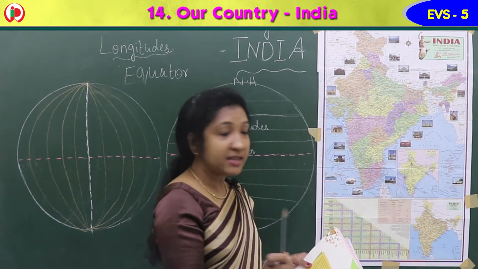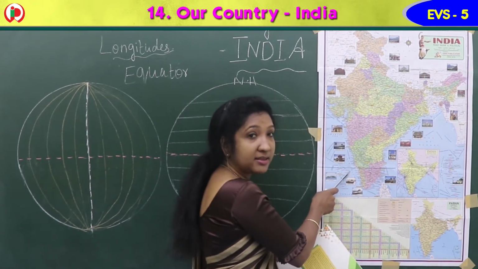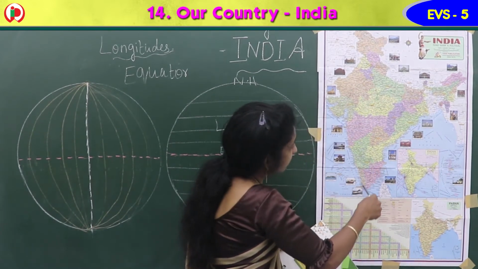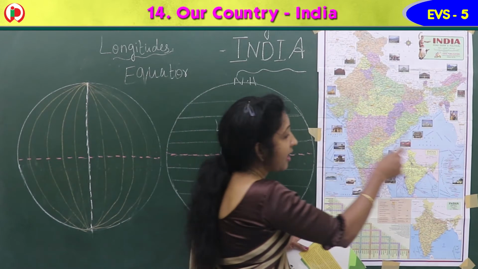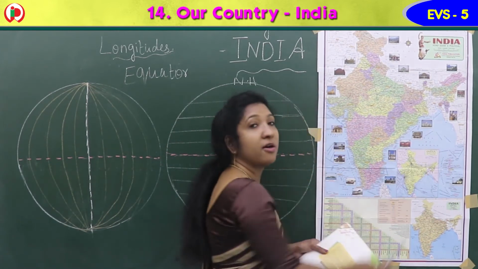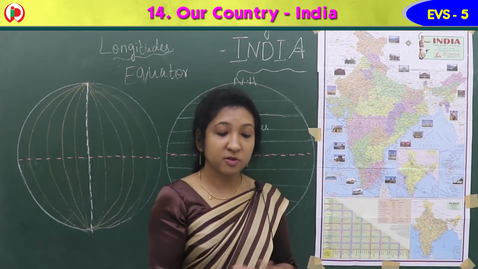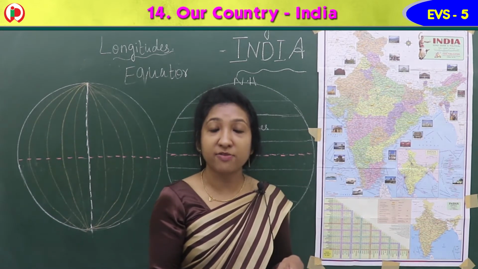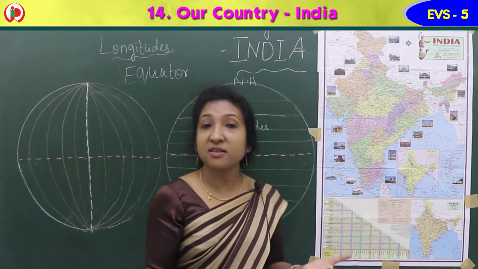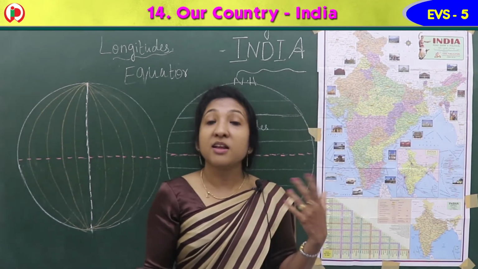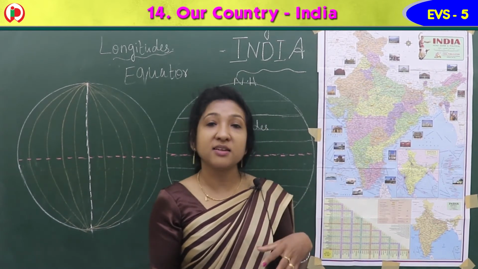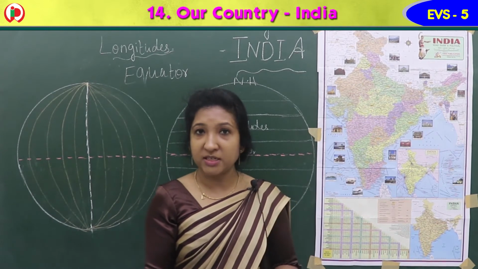So the two main islands are the Lakshadweep Islands and the Andaman and Nicobar Islands. Lakshadweep Islands we can see in the Arabian Sea. Andaman and Nicobar Islands we can see near the Bay of Bengal. So these are the physical features of India, or physical divisions of India. Physical divisions means Himalayas, rivers, seas, oceans, plateaus, desert. These are the physical divisions of India.